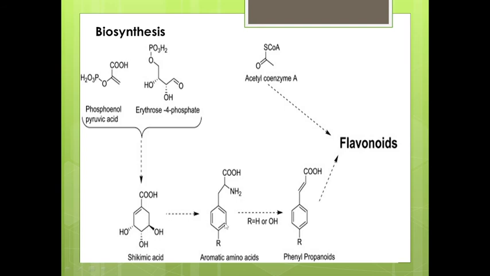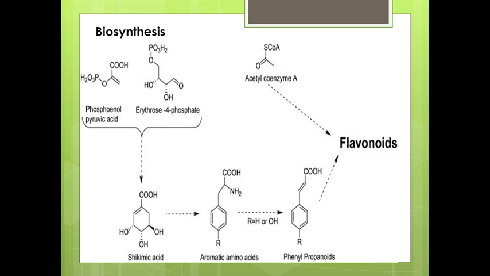Shikimic acid is converted into aromatic amino acid, which is converted into phenylpropanoid, and phenylpropanoid with acetyl coenzyme produces chalcone, the backbone from which different types of flavonoids are produced. The enzyme chalcone synthase is used for formation of chalcone.